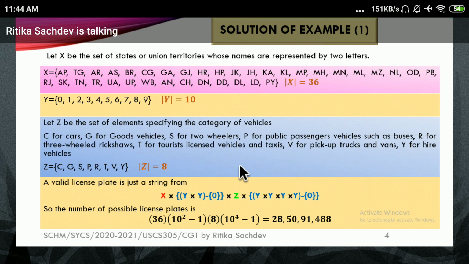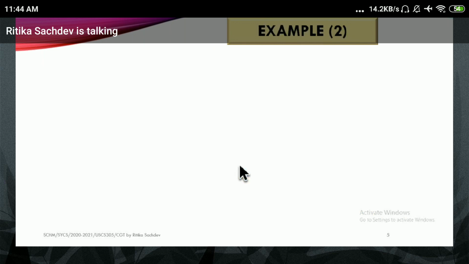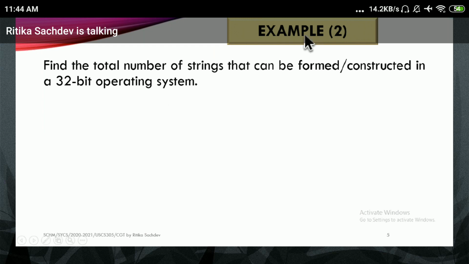Those who are willing to take up this sample in the real world, please explore the options and you can find out how many license plates are possible. I'm proceeding to the second one. Now, this is regarding the number of strings which you can form.